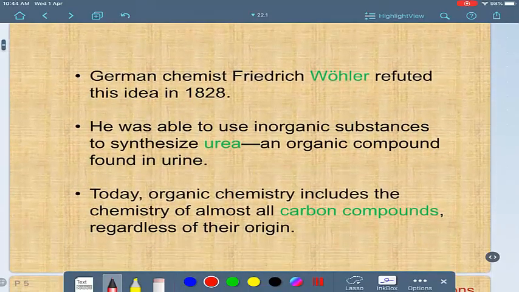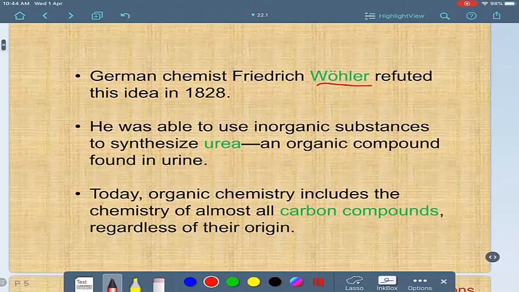But a scientist called Wohler refuted this idea. One of these organic compounds, urea, which they thought came from organisms, he synthesized from inorganic substances.